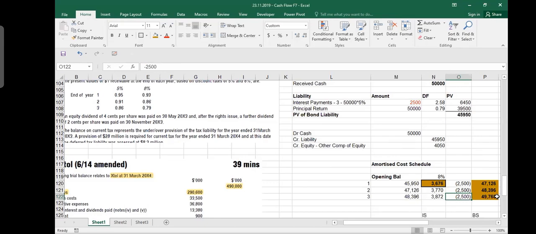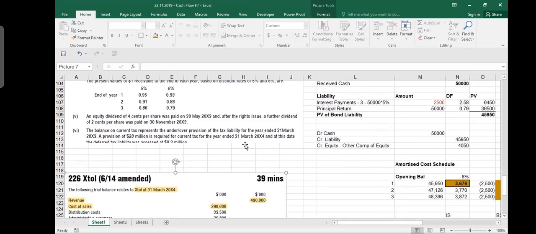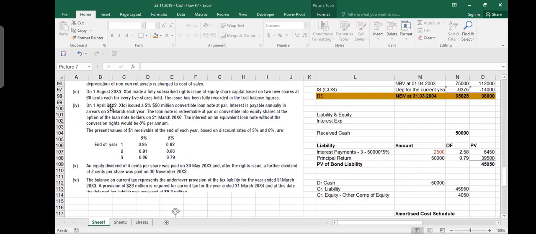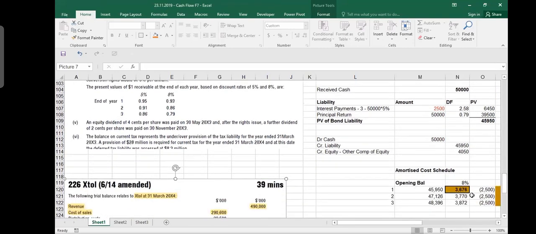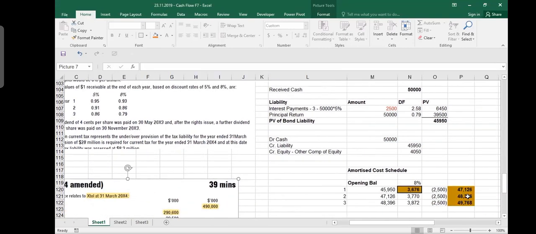Sir, where has it asked to prepare this schedule for 1 year? I just missed the point. No, he did not say prepare it for 1 year. We are preparing financial statements on 31st March 2004, right? Yes. And you are issuing it on 1st April 2003, so it's just a 1 year thing. 1 full year. If we had been preparing on 31st March 2005, I would have needed to prepare it for 2 years to get this number.